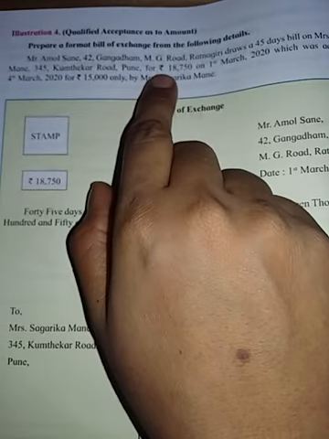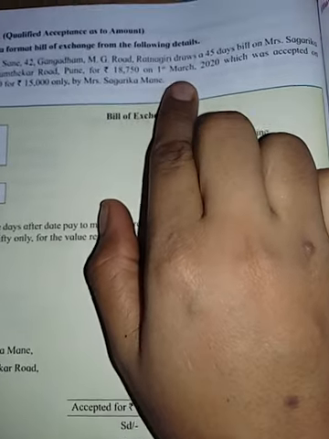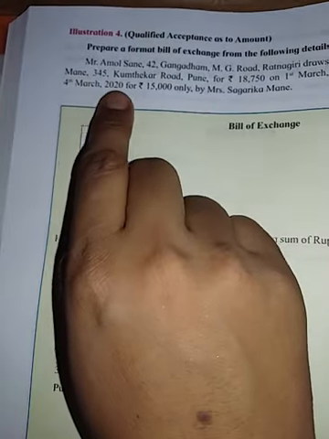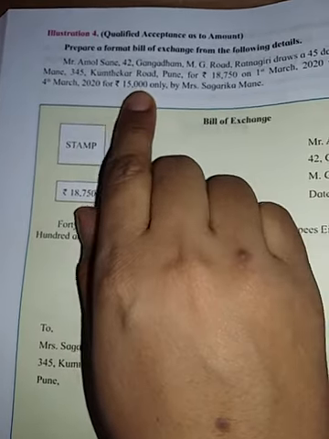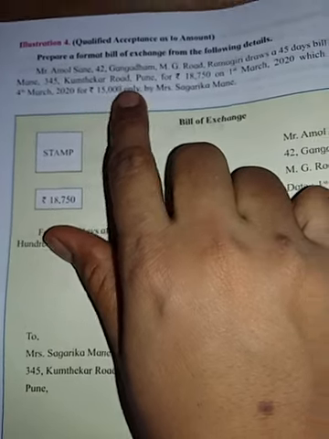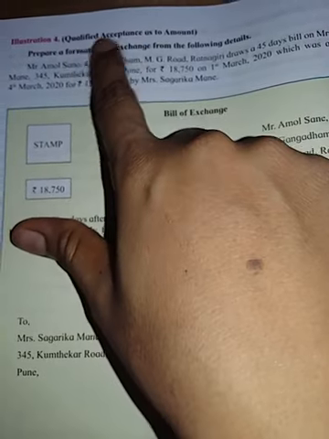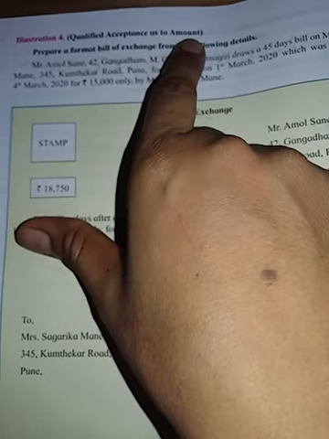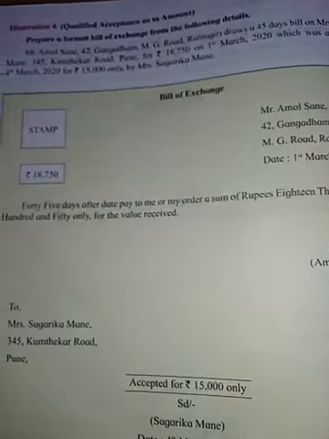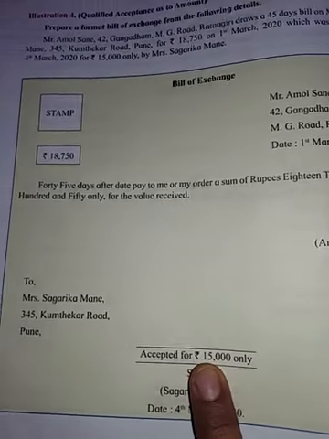Then the amount is given, 18,750. On which date is the bill drawn? 1st March 2020, which was accepted on 4th March for rupees 15,000. See, the bill is drawn for 18,750 but the drawee has accepted for 15,000, Sagarika Mane. So this is known as what? Qualified acceptance as to amount. It means the drawee accepted the bill with a certain condition regarding the amount, then it is known as qualified acceptance as to amount.